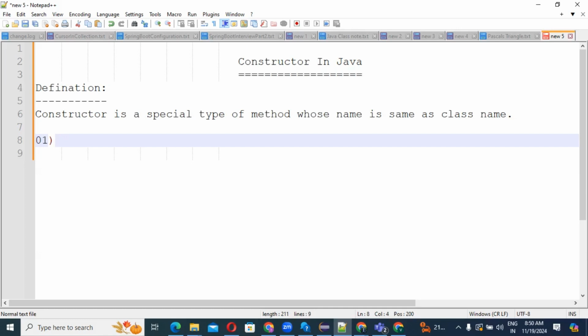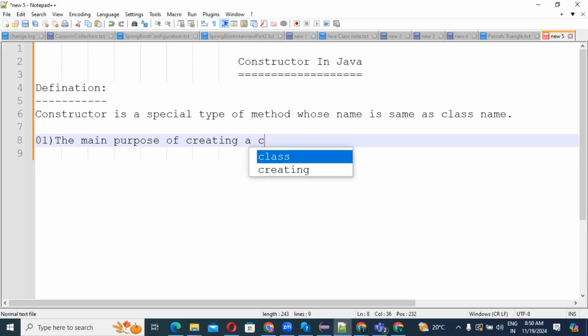So I will detail it here. The main purpose of creating a constructor is initializing the object. Yes or no?